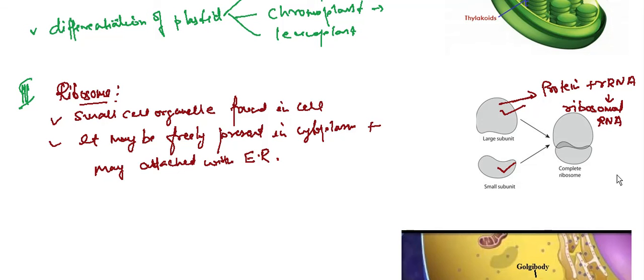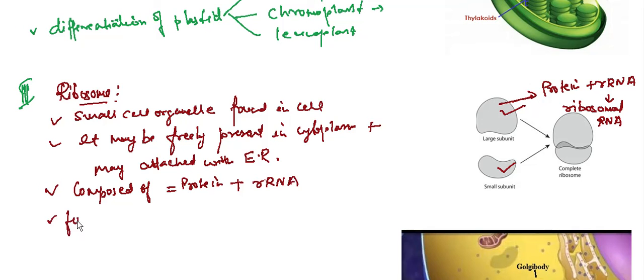Okay. So we can add one more point, composed of protein and rRNA. Function: the main function of ribosome is to do protein synthesis. The main function of ribosome is to do protein synthesis.